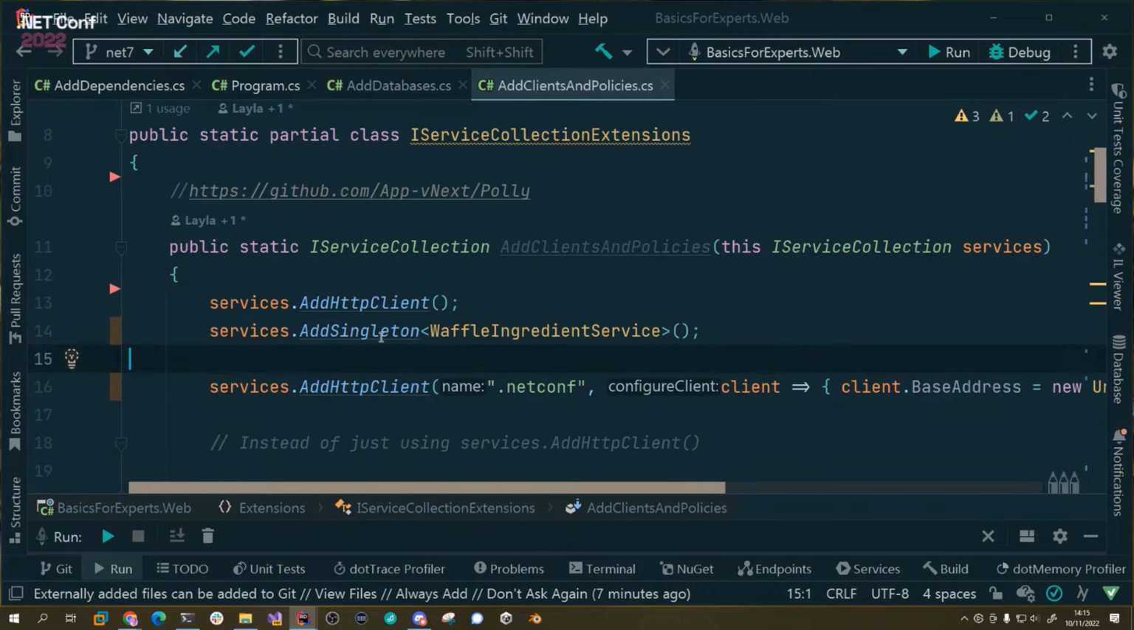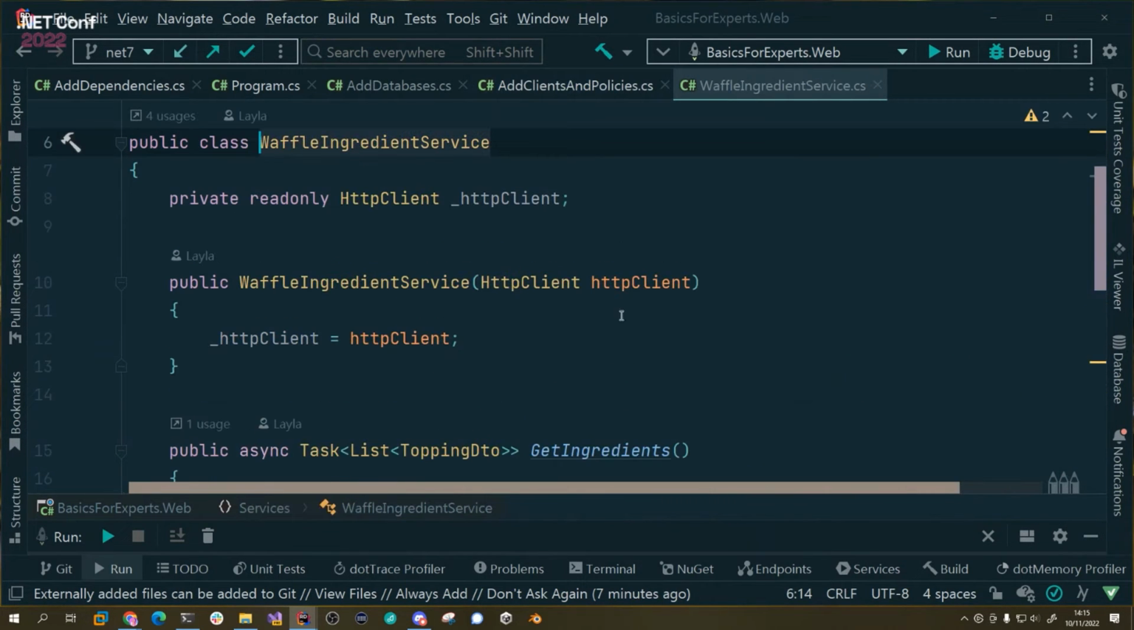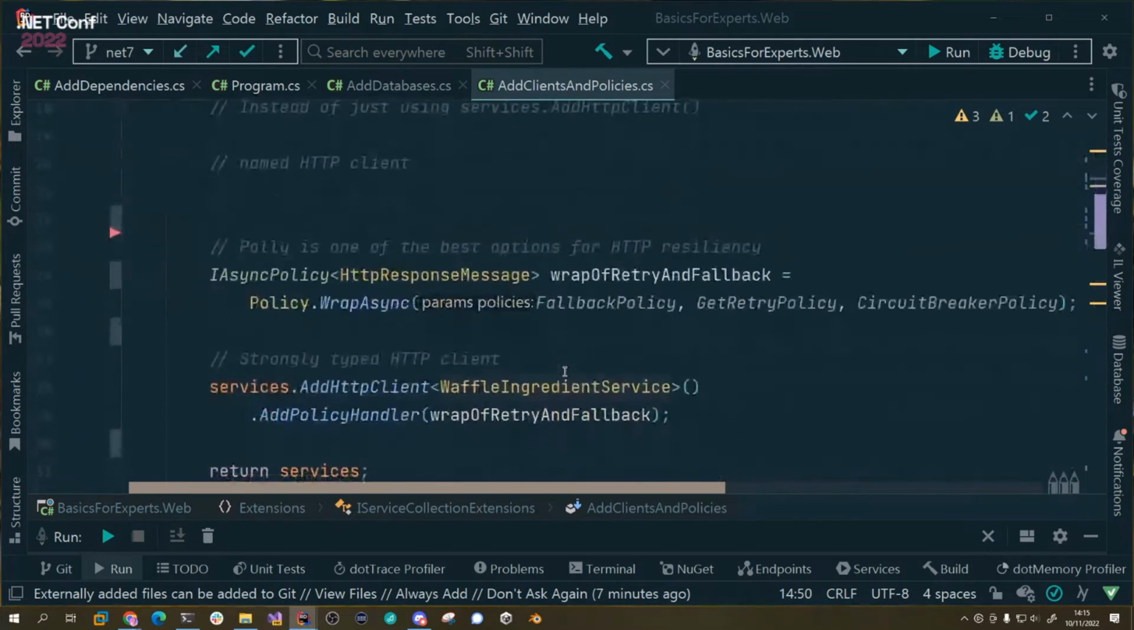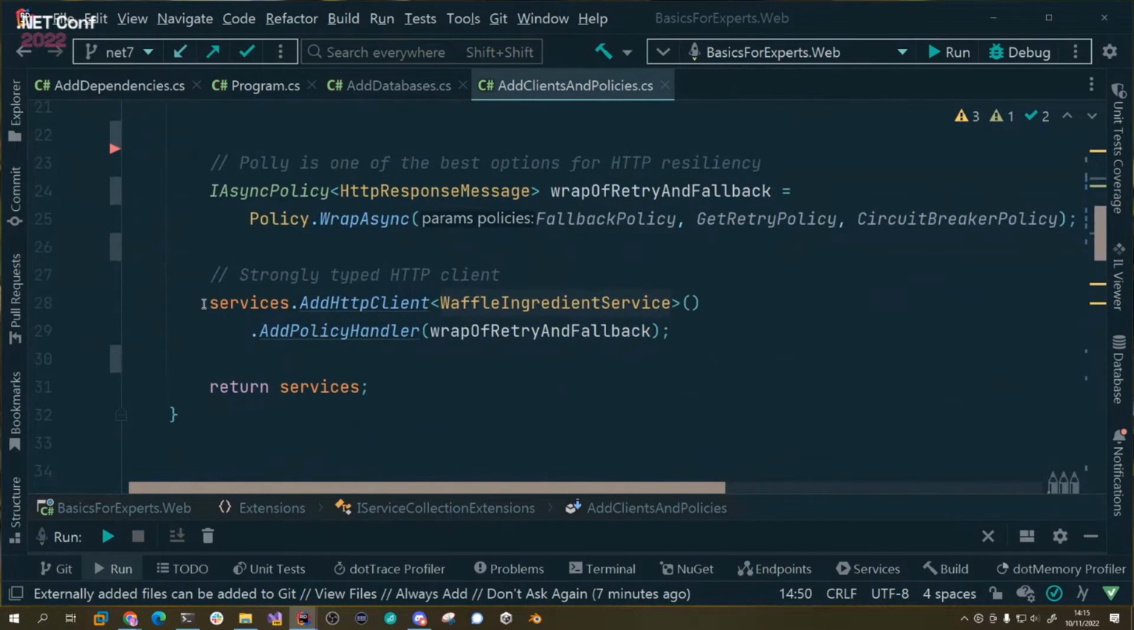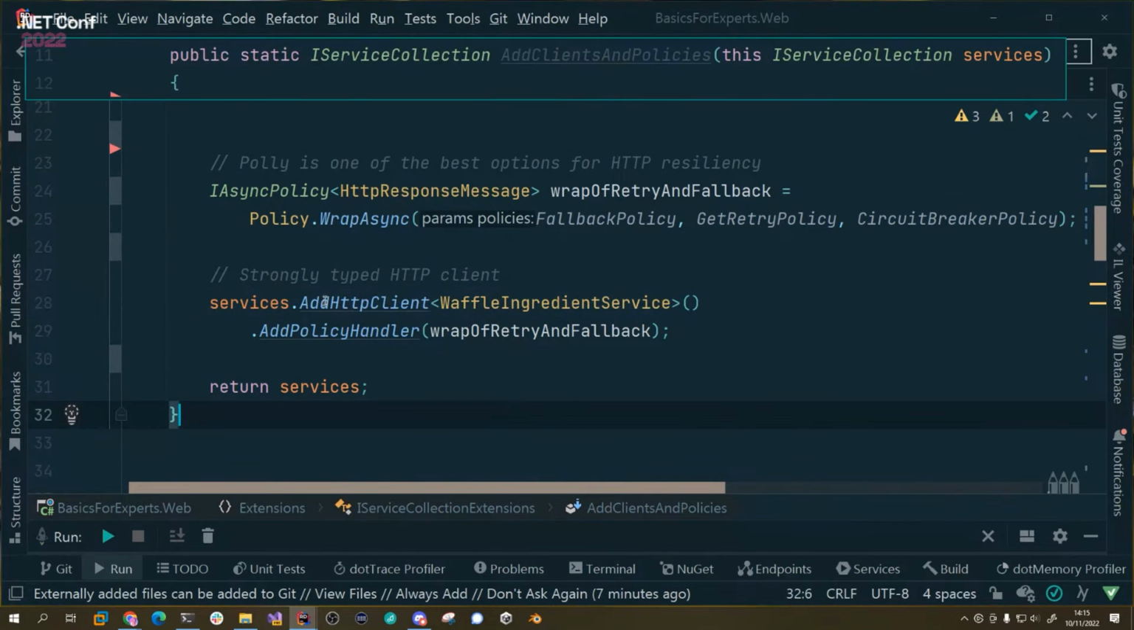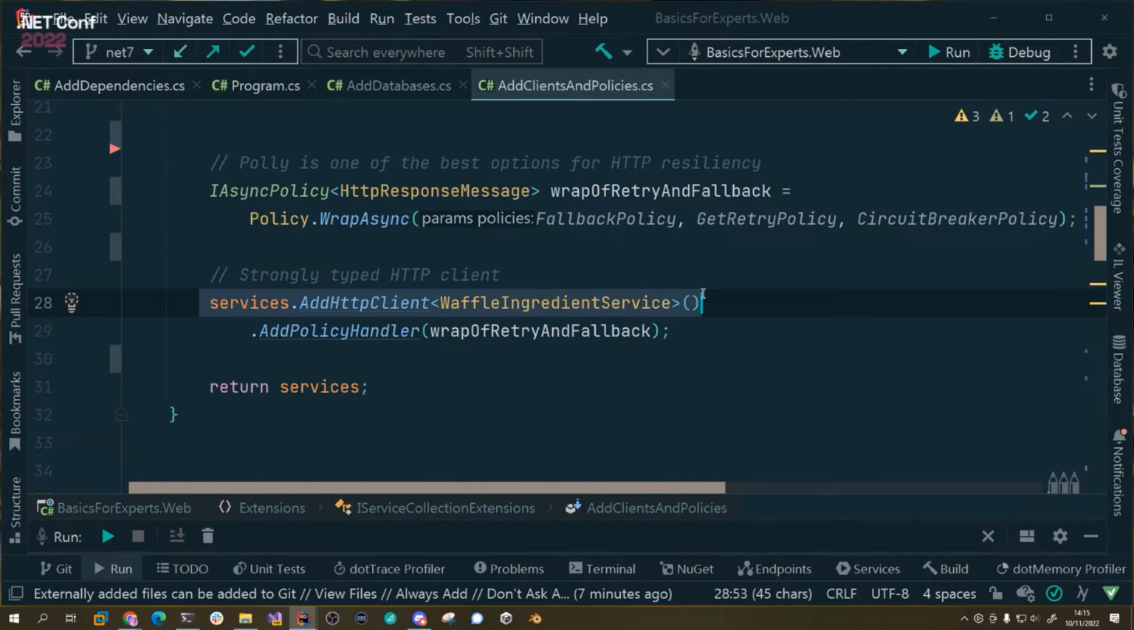And we've got this singleton, but if we go and look at Waffle Ingredient Service, it actually needs an HTTP client. That constructor is asking for an HTTP client. So we can actually convert this to a strongly typed HTTP client. And that's really awesome. That's now all handled by the client factory, and we can request that anywhere we like.